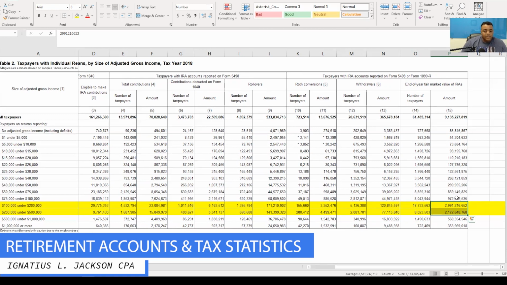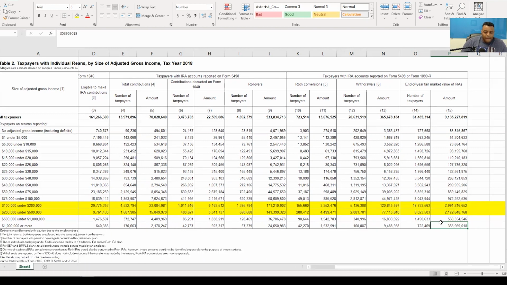So that kind of tells me that it's not really the wealthy. The wealthier people who make over $1 million a year down here, they have some money in those accounts, but it's not nearly as much as what these other classes have in there. The majority of the money that's sitting in these IRA accounts is coming from what you would call kind of the middle class. Okay.